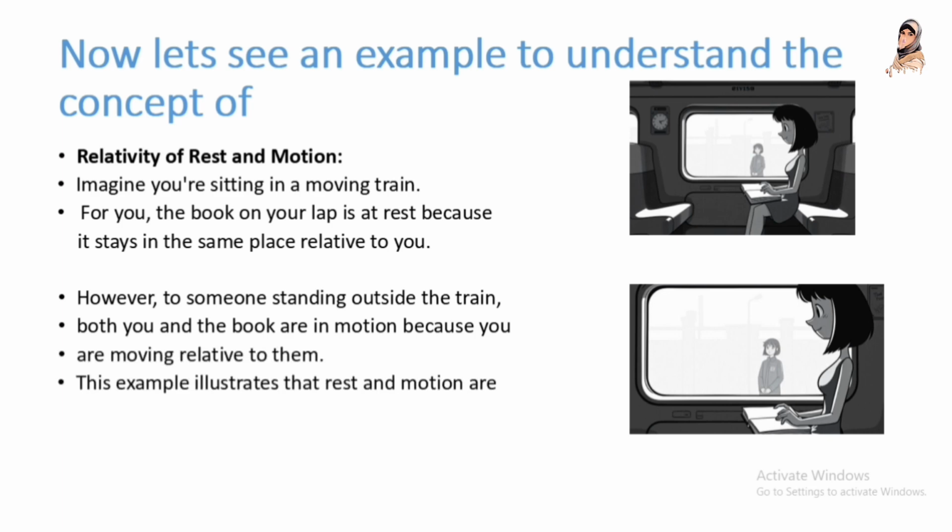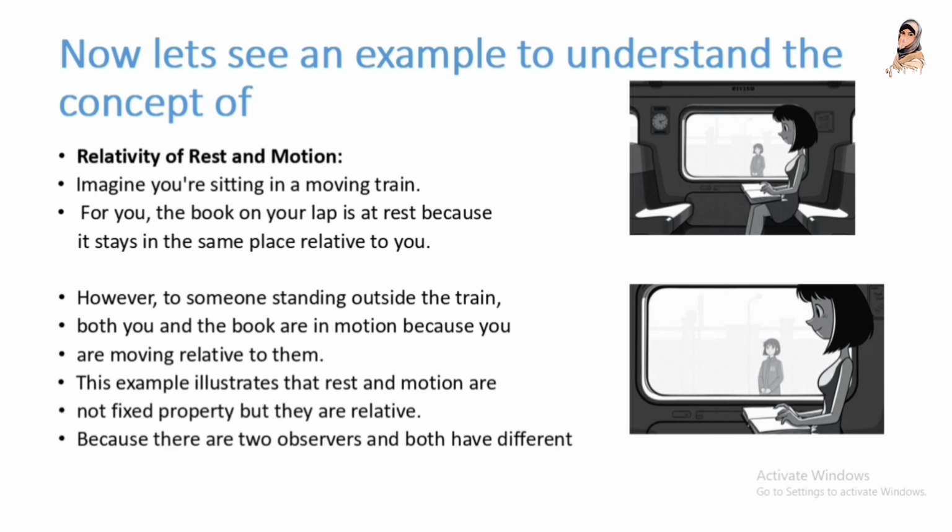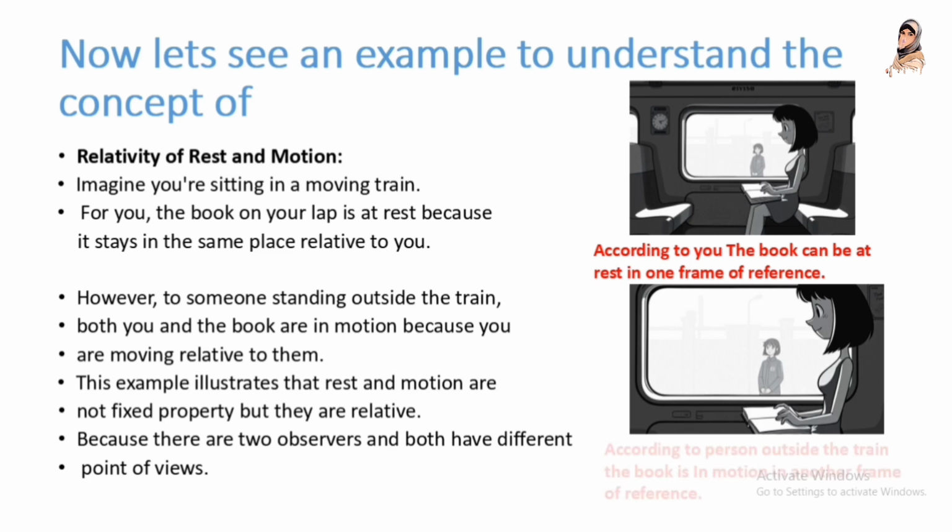This example illustrates that rest and motion are not fixed properties but they are relative, because there are two observers and both have different points of view. According to you, the book is at rest in one frame of reference, but according to persons outside the train, the book is in motion in another frame of reference. So this is the concept of the relativity of rest and motion.